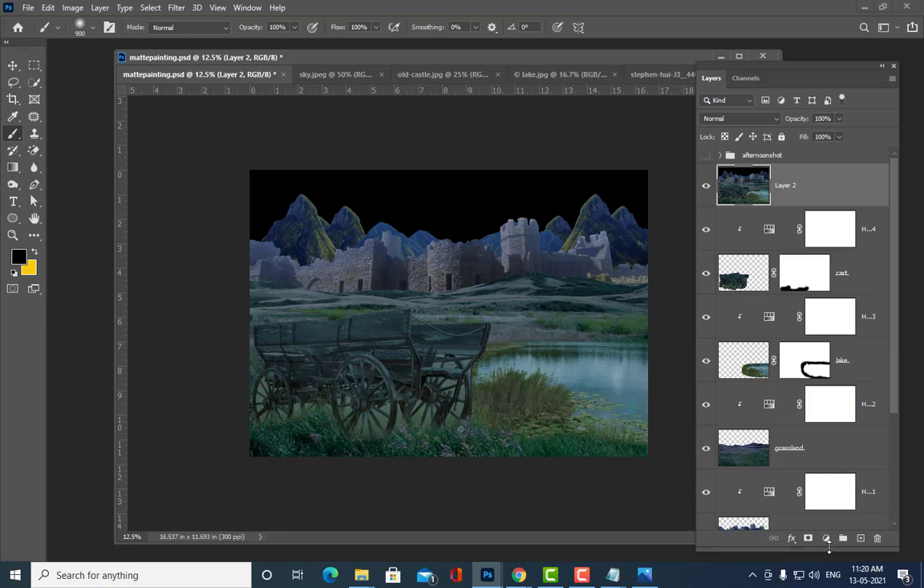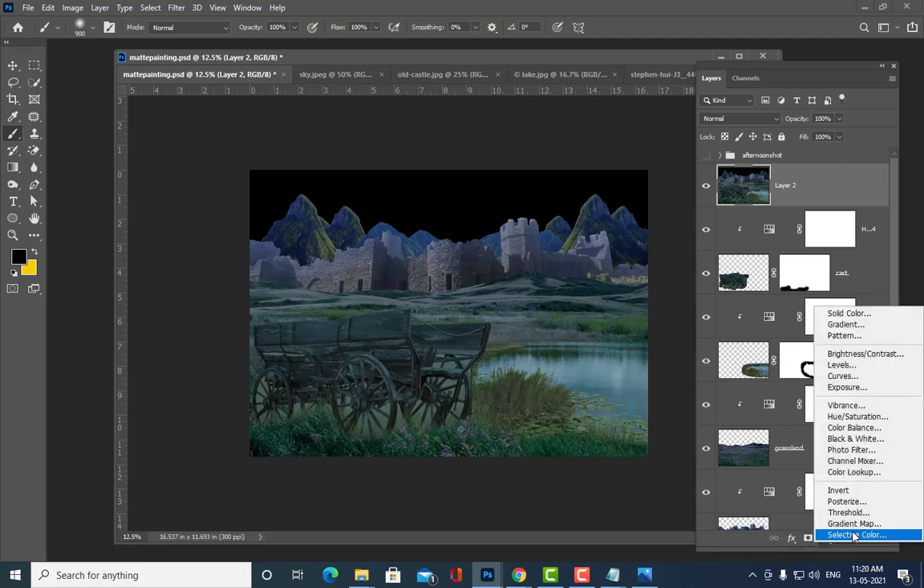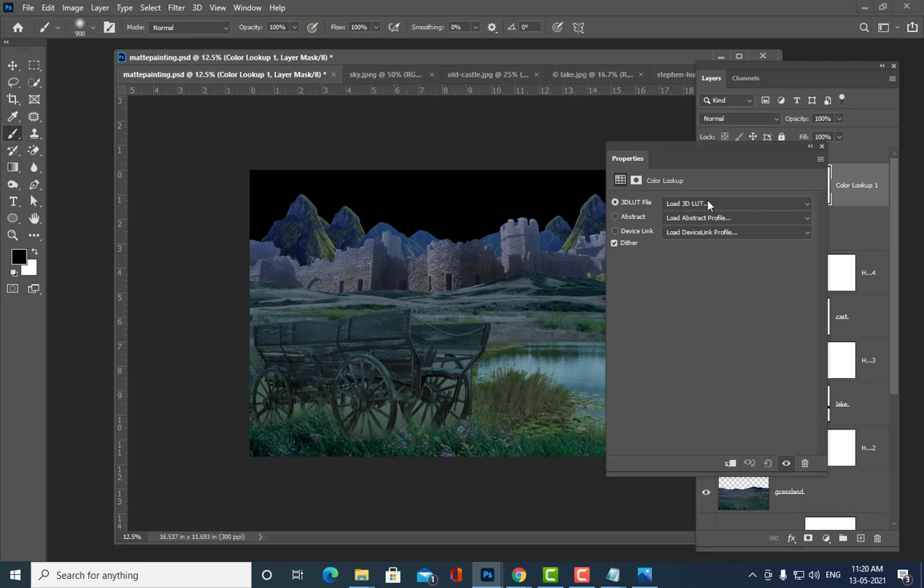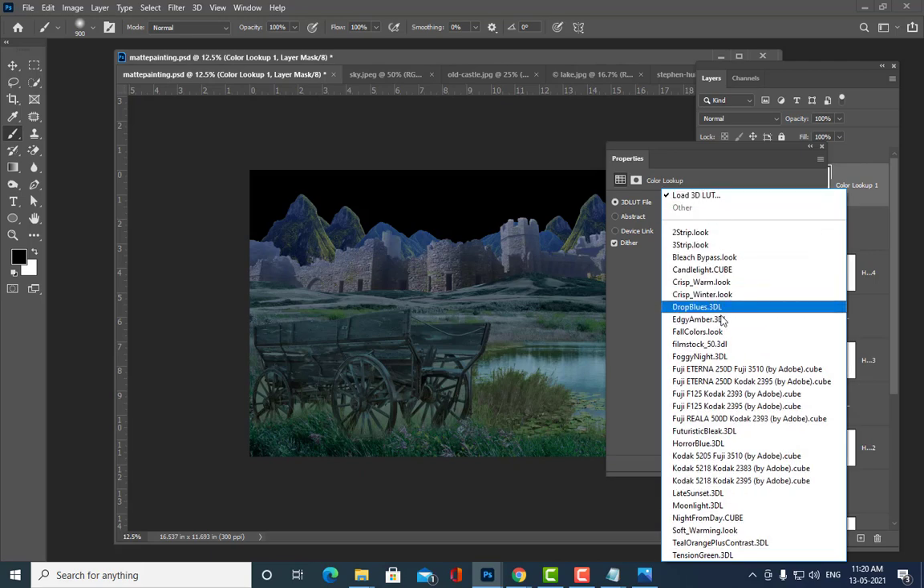See here, click at the bottom of the layers panel, and we can see this color lookup. Everybody can see this, right? Just click on that color lookup, and once you open it, you can see some options here. What is a 3D LUT file? Just click on this, and you have a very big list of options here. Once you select these options, you can get different time zones. Here we have a foggy night, horror blue.